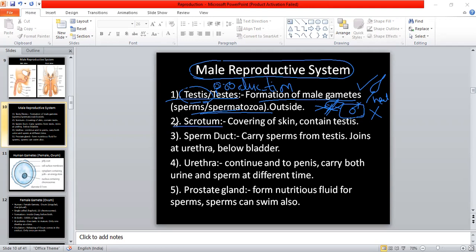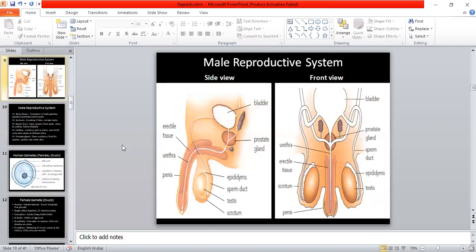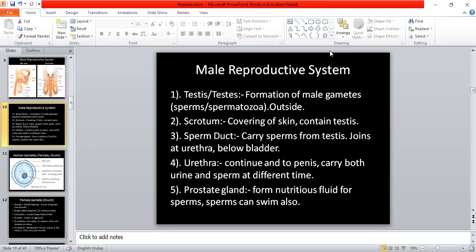Now second one is scrotum. Scrotum is a covering of skin and it contains the testes. So scrotum is a protective layer which actually protects the testes. And we can also see this in the diagram, as we can see here. So these are the testes, and they are present in the scrotum. Now as we move forward toward the next part, that is the sperm duct.